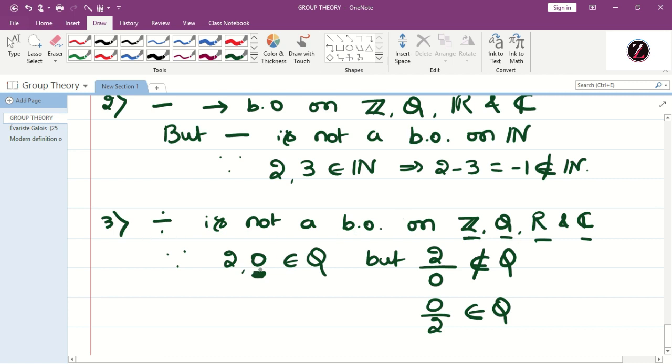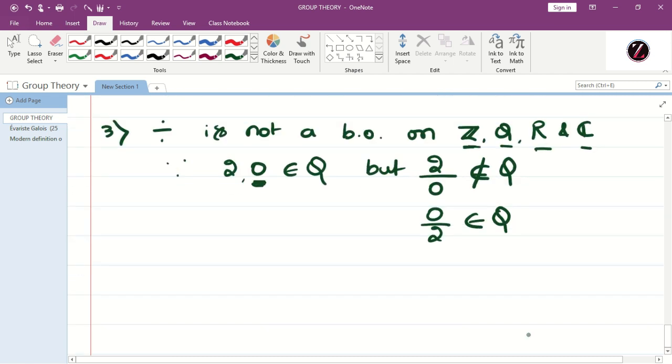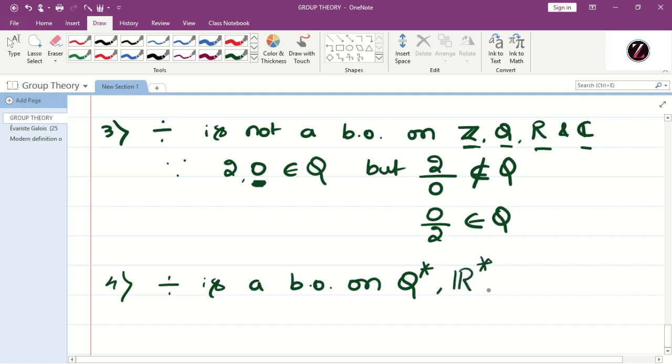But if you remove 0 from these sets, let us consider that. Division is a binary operation on Q star, R star and C star.